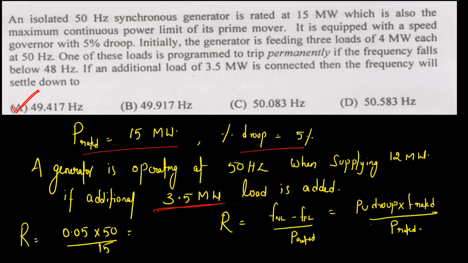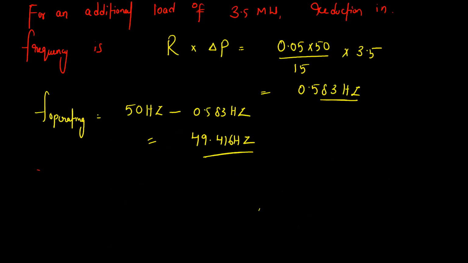So from this, what you have to calculate is the R parameter. What is the reduction in frequency per megawatt according to the characteristics of the generator, which we have calculated as this value, so many hertz per megawatt. Now we know that at 12 megawatt, it is operating at 50 hertz. For an additional 3.5 megawatt, the reduction in frequency is R multiplied by delta P, where delta P is 3.5 megawatt. From this, we have calculated the fall in frequency. Now the operating frequency when it is supplying 12 megawatt plus an additional load of 3.5 megawatt, that is 15.5 megawatt, is 49.416 hertz. That is the answer.